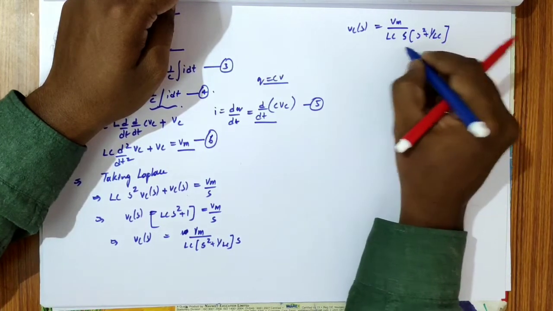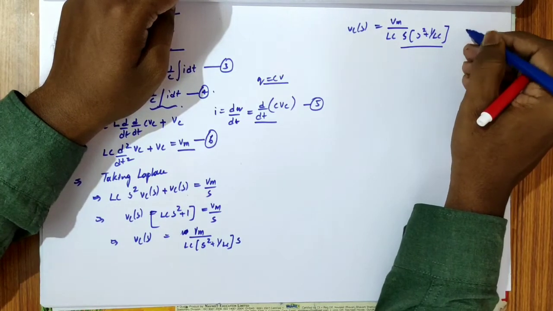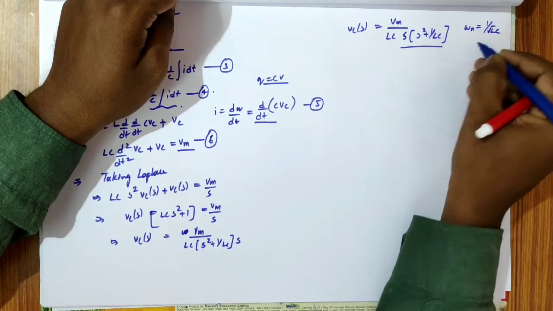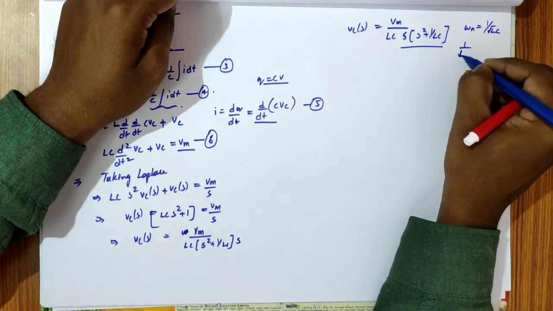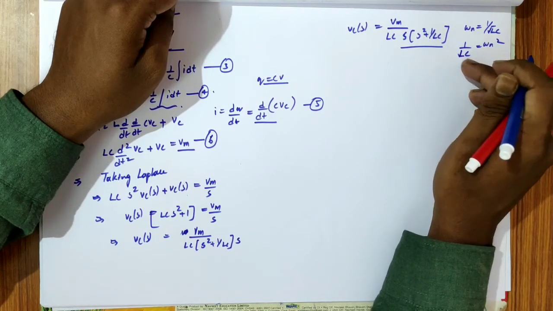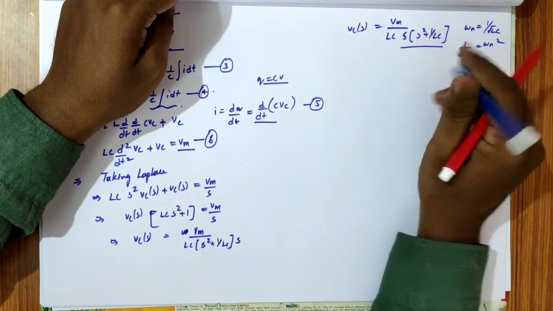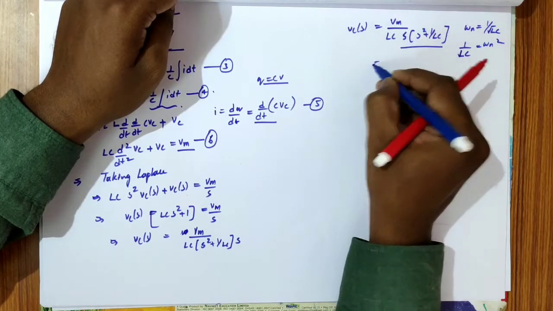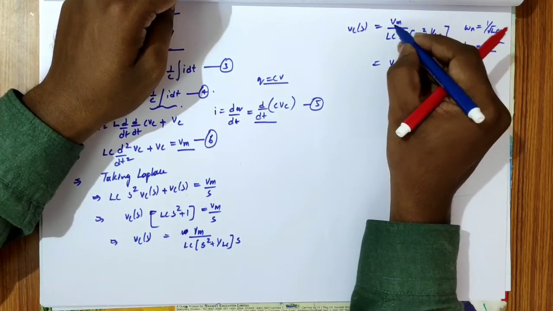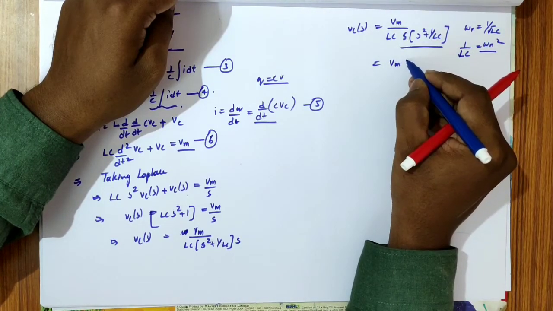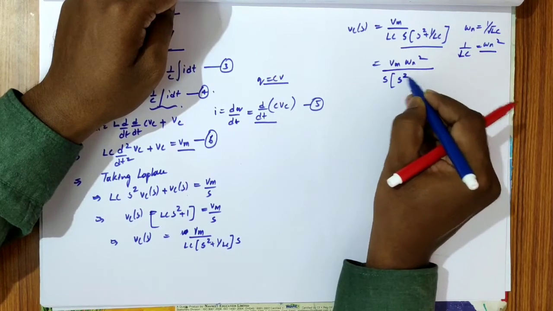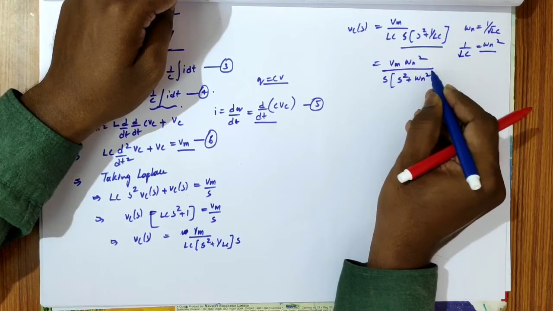Okay, so we have a frequency omega n equal to 1 by root over LC, therefore 1 by LC equal to omega n square. Substituting this, Vm into omega n square by s into s square plus omega n square.